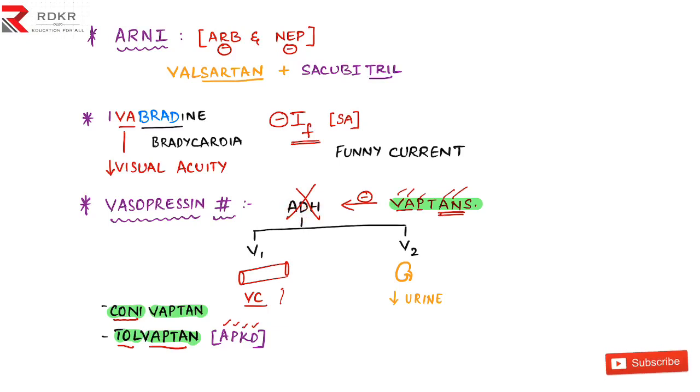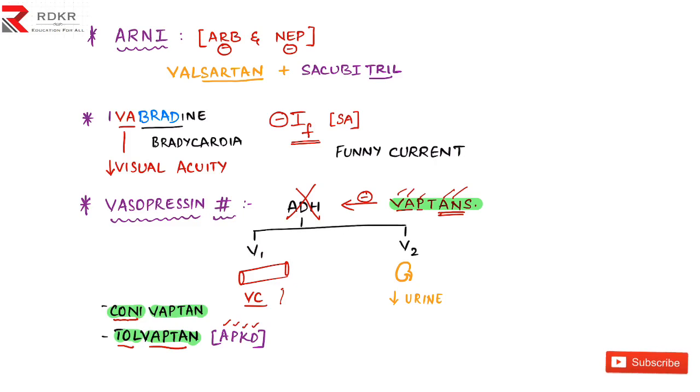So it doesn't let diuresis occur, that is it decreases the urine output by acting on V2 receptors, and it causes vasoconstriction by acting on V1 receptors. So this hidden enemy also must be killed.